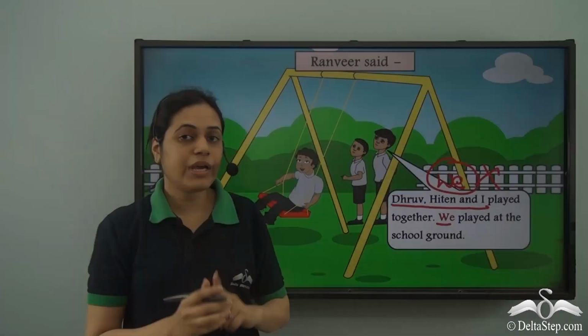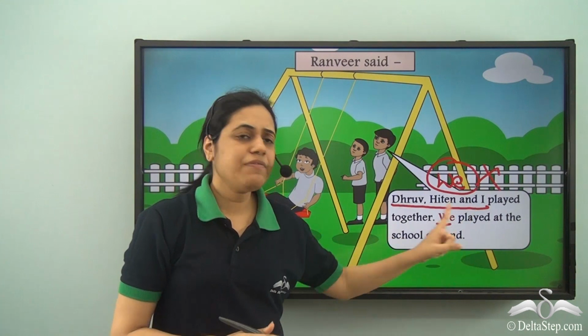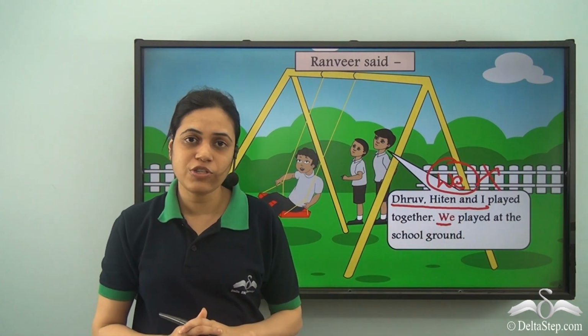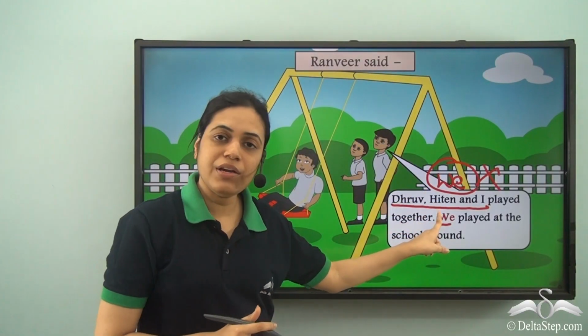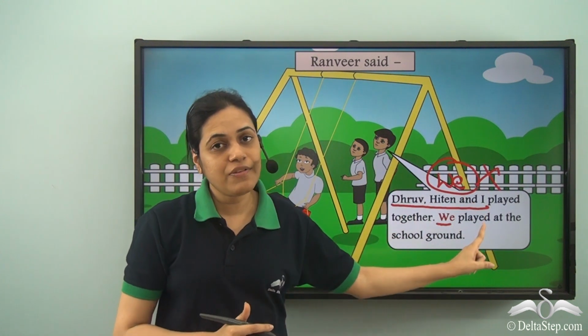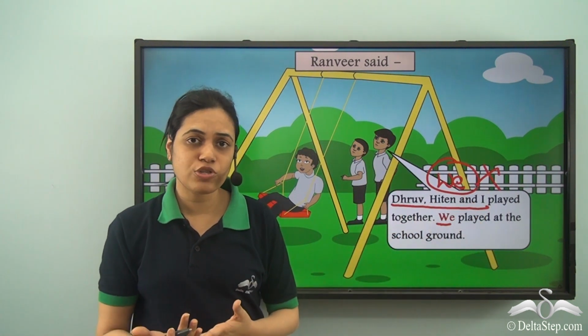Why? Because for the first time we need to make it very clear who all Ranveer is referring to. So if I use we here, it could be Hiten and Ranveer, it could be Dhruv and Ranveer, or it could be someone else also.